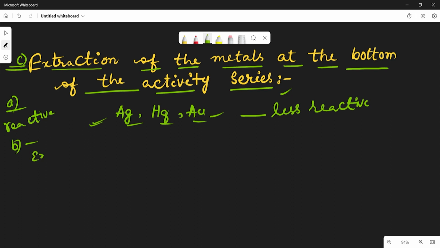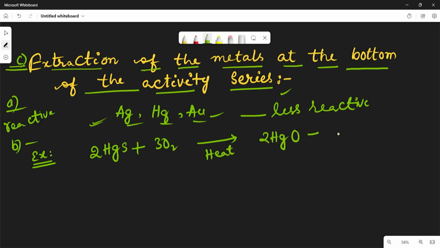For example, take one example. 2HgS plus 3O2, heat is given, we get 2HgO plus 2SO2.